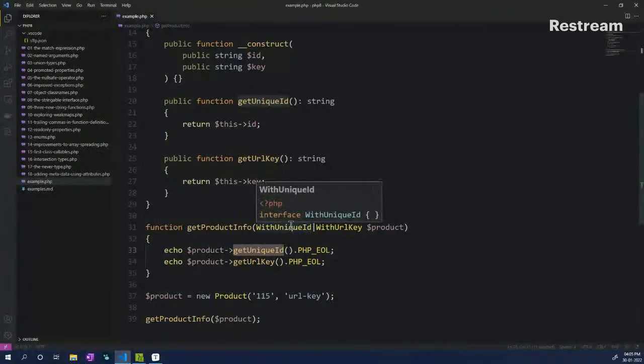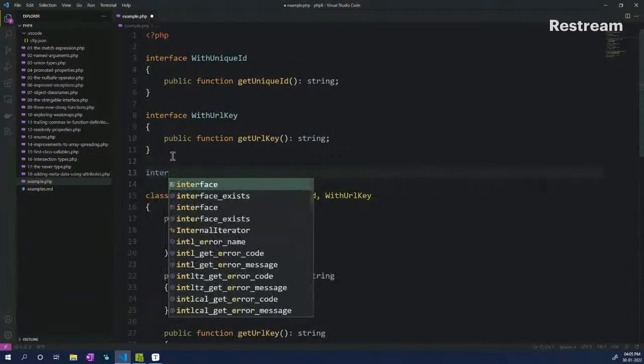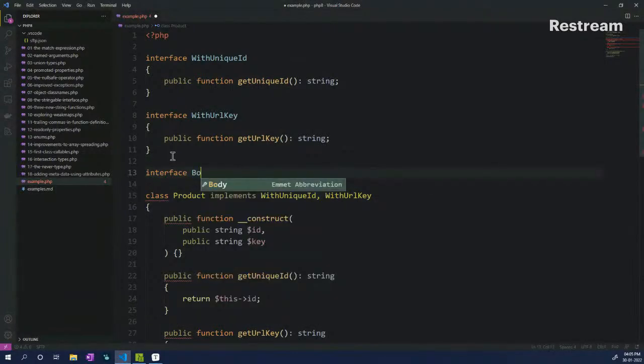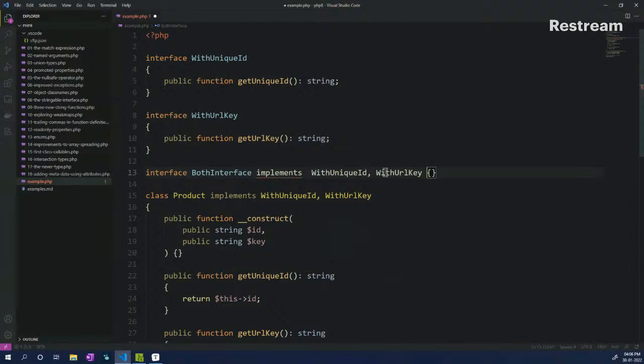Prior to PHP 8.1, what we had to do is create a third interface, something like a both interface. And then we implement it, not extend, implement this one, comma, and this one as well. Of course we do nothing inside it.